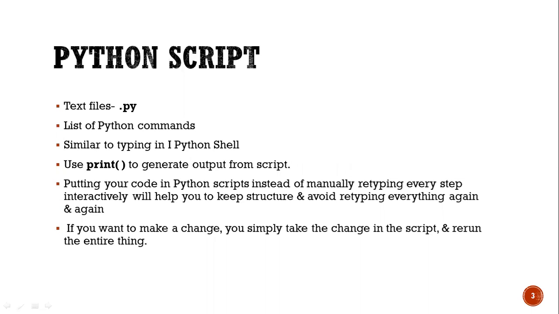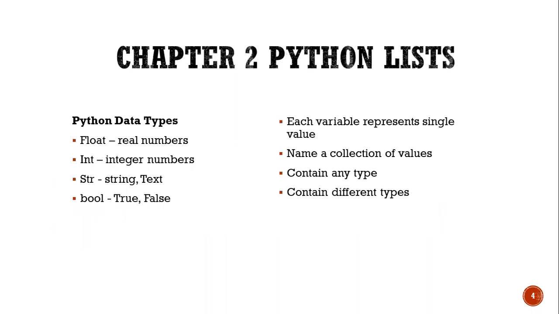A Python script is a text file with a .py extension, containing a list of Python commands, similar to typing in the IPython shell. Use print() to generate output from a script. Putting your code in Python scripts, instead of manually retyping every step interactively, will help you keep structure and avoid retyping everything again and again. If you want to make a change, you simply make the change in the script and rerun the entire thing.